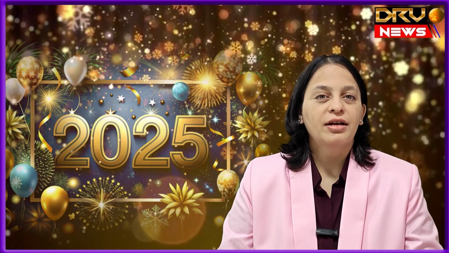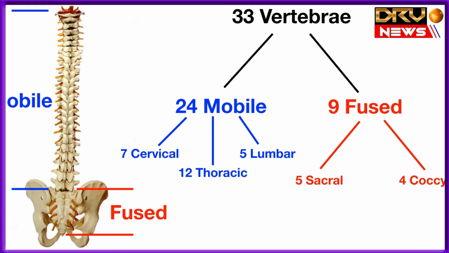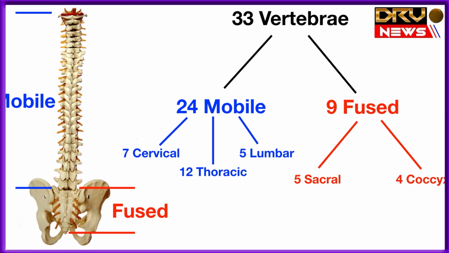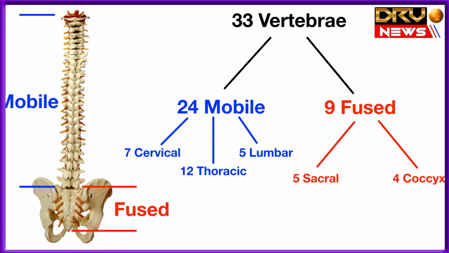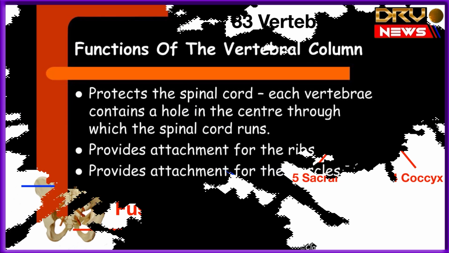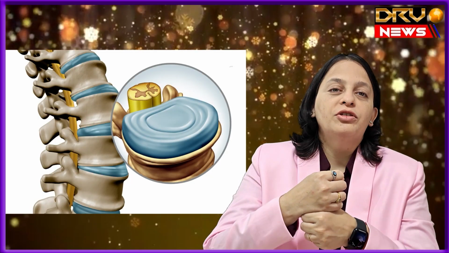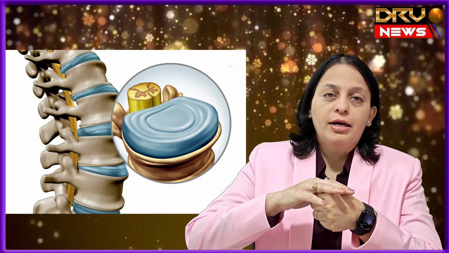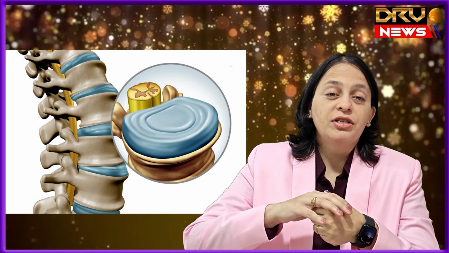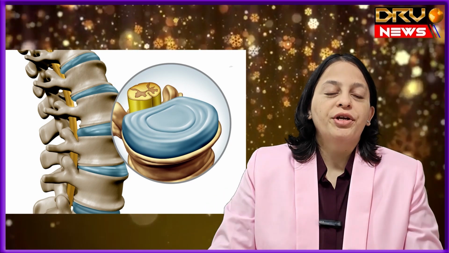First, let us understand what is the importance of the vertebrae. The vertebral column has a total of 33 bones. The most important function of the vertebral column is protection of the spine. Apart from this, the vertebrae on top of each other have an intervertebral disc in between them, which is a cartilaginous structure, and in between they have joints.